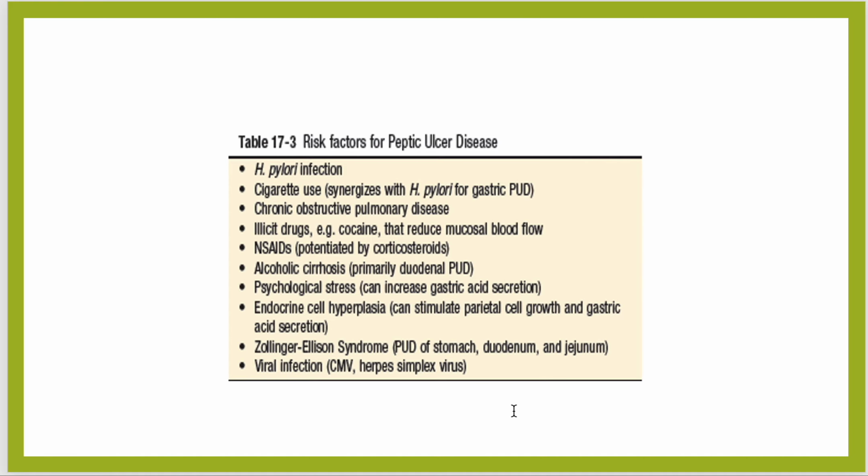Psychological stress can increase the gastric acid secretion. Endocrine cell hyperplasia can stimulate parietal cell growth and gastric acid secretion. Another is Zollinger-Ellison syndrome, in which there is peptic ulcer disease of the stomach, duodenum and jejunum. Viral infections like cytomegalovirus and herpes simplex virus are also risk factors.